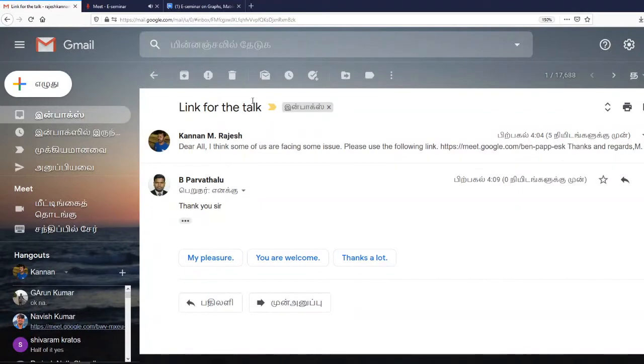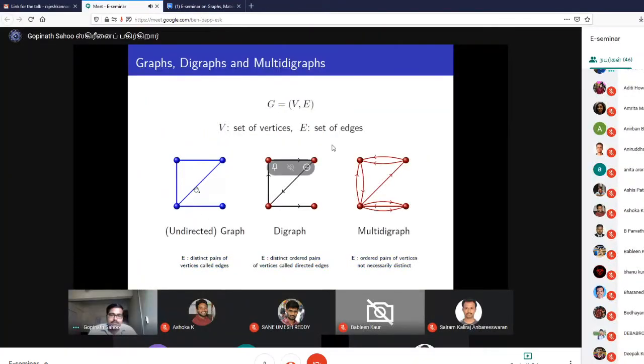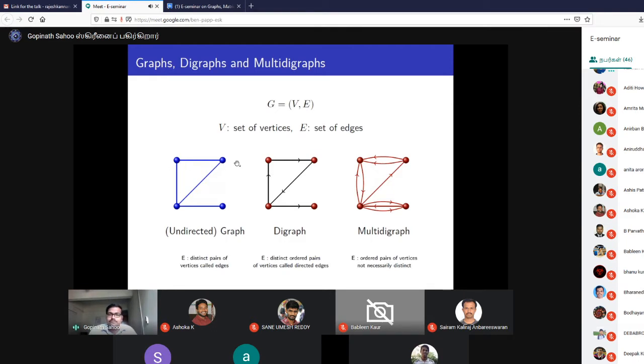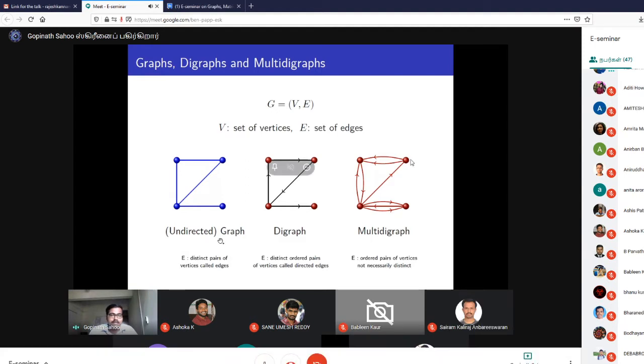In the case of an undirected graph there is no direction, and the set of edges consists of distinct pairs of vertices called edges.